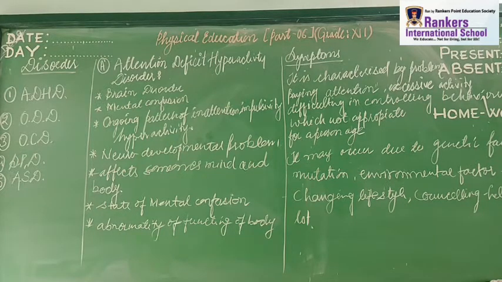When the body functions abnormally and the mental state is disturbed, that is disorder. It's an illness or a problem that affects someone's mind and body.